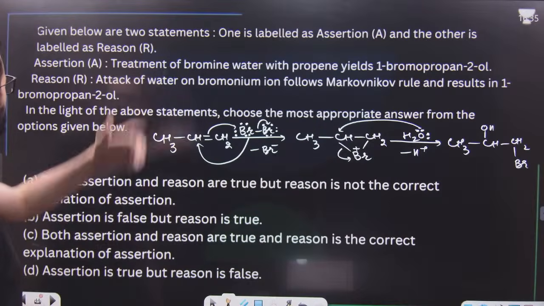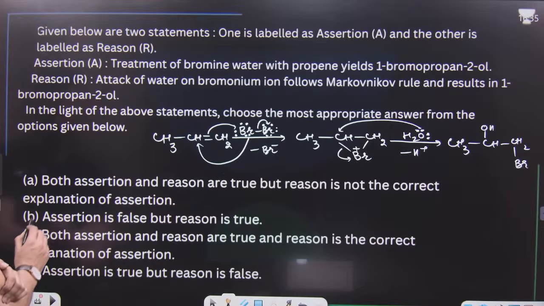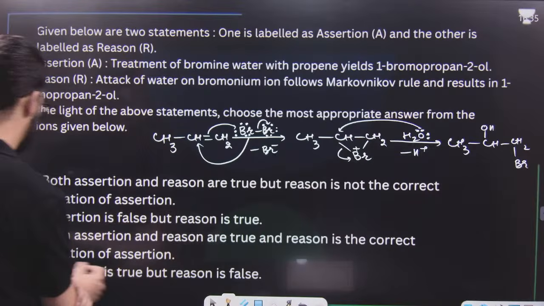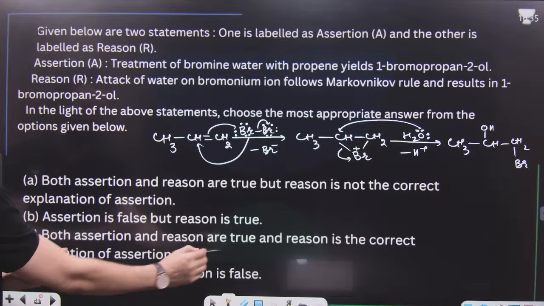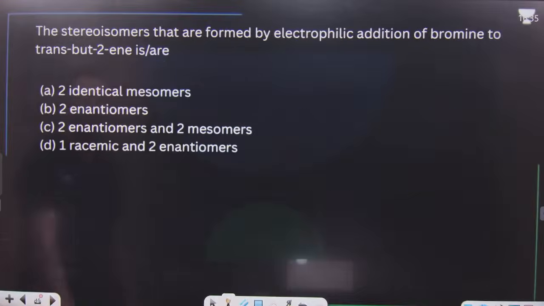That means the assertion is true and the reason is the correct explanation for that. Both assertion and reason are true and the reason is the correct explanation of the assertion. This is option C. Option C is the right answer.